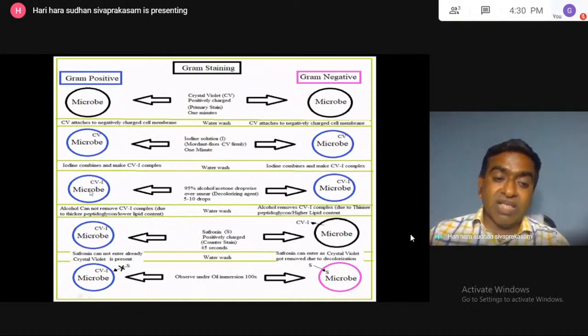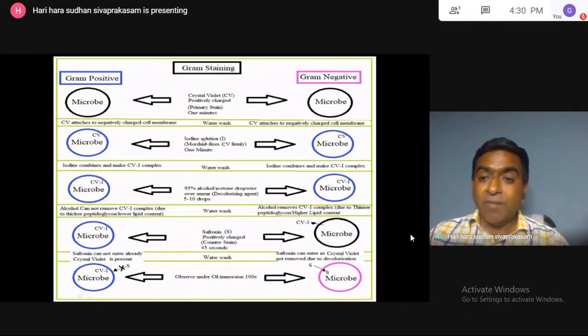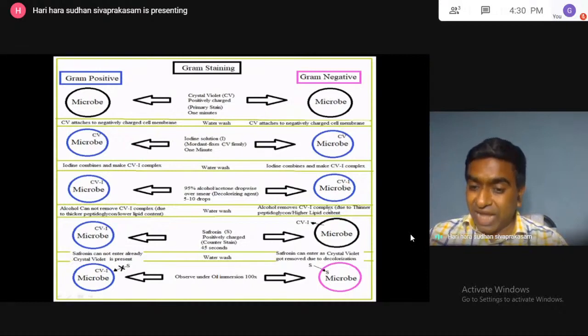Through this, the CVI complex cannot escape. But in the case of gram negative bacteria, lipid content is higher. So alcohol will dissolve the lipid. So more lipid is lost. Big holes are generated. The CVI complex will come out. So the added safranin will be taken up by the gram negative organism and will appear in the pink color.